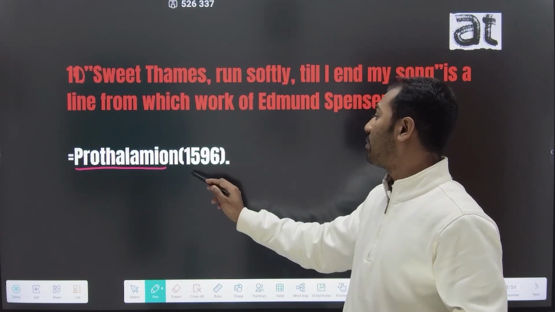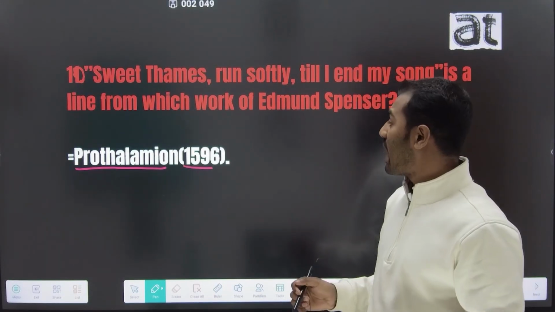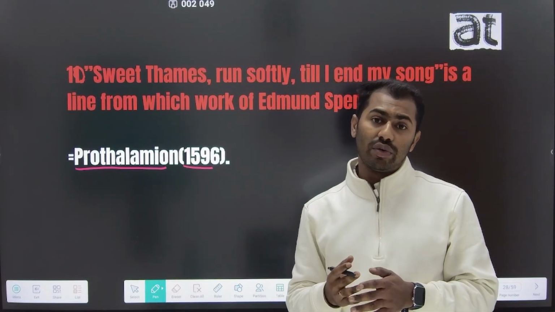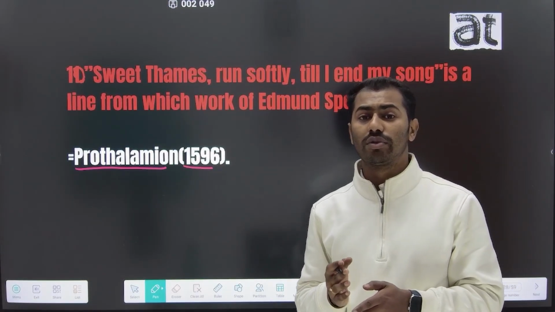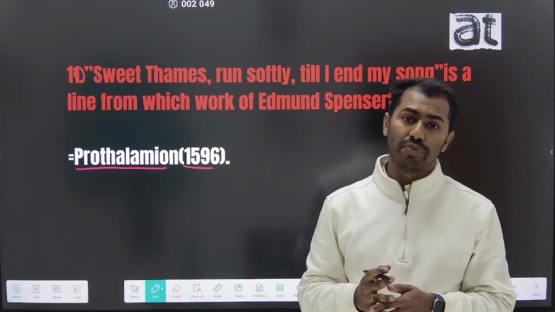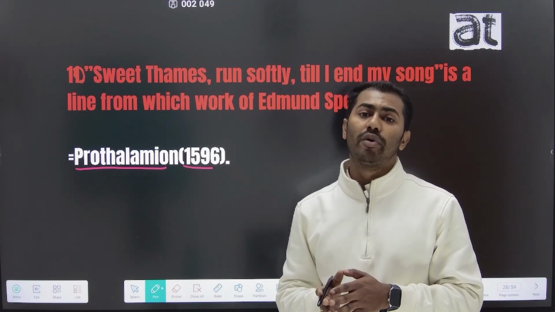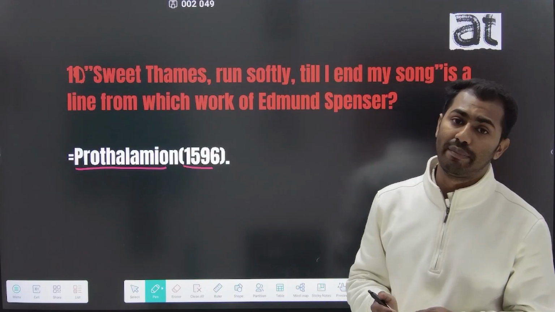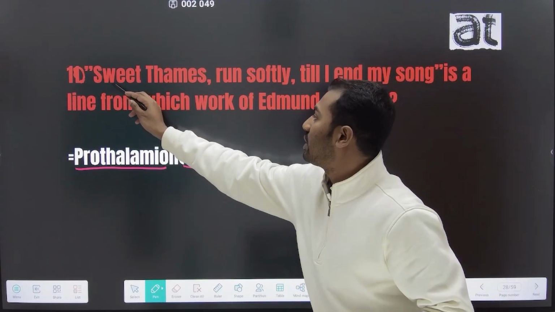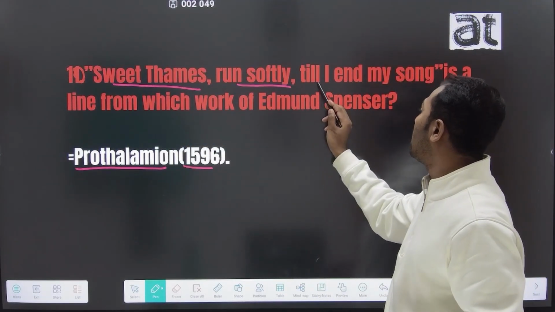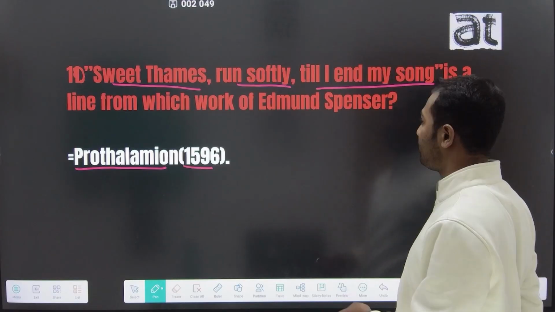Prothalamion was published in the year 1596, and Edmund Spenser wrote two nuptial songs or marriage poems, Epithalamion and Prothalamion. In his later poem Prothalamion, this line appears: Sweet Thames run softly till I end my song.